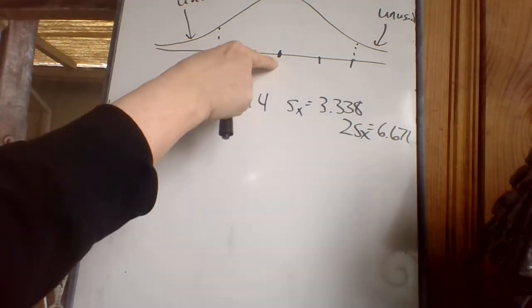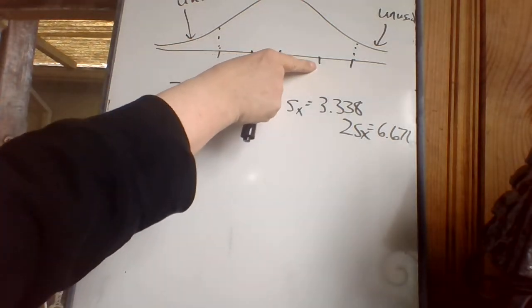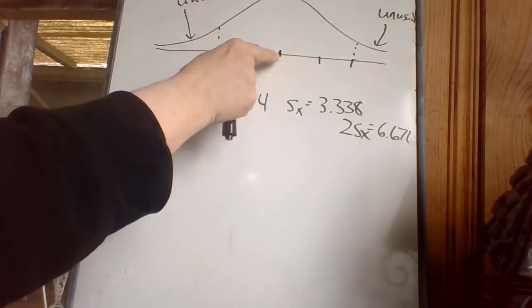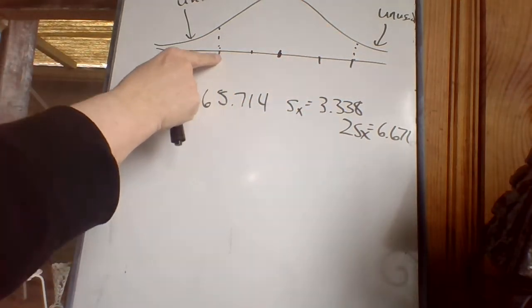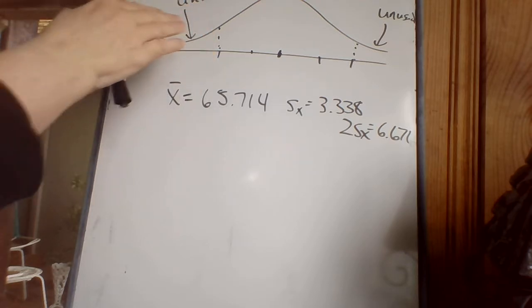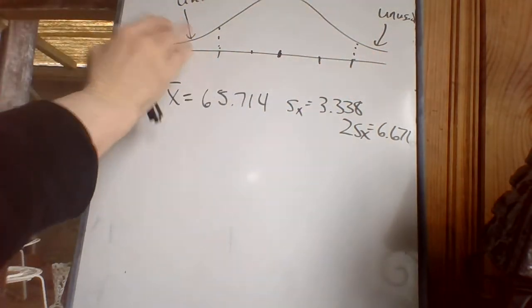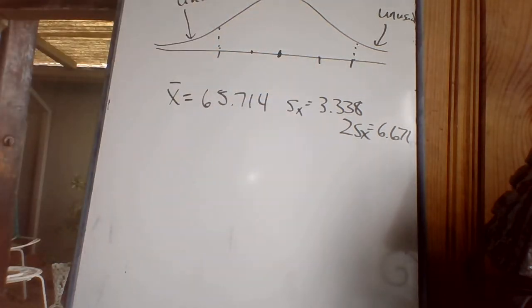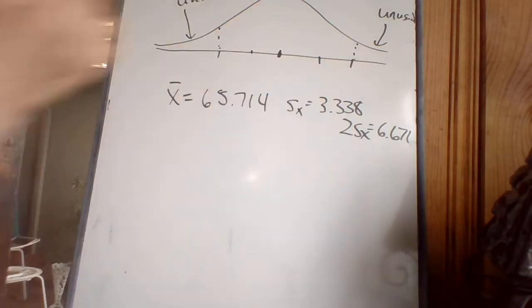And here's the mean. And then if I go 1 standard deviation up and 2 standard deviations up, I'm at that dotted line right there. 1 standard deviation down, 2 standard deviations down, I'm at that line right there. All the people outside that range, over here and over here, are unusual. But if you can manage to get into the center of the bell curve, then you count as usual. Okay, so, all right, what's that point right there?